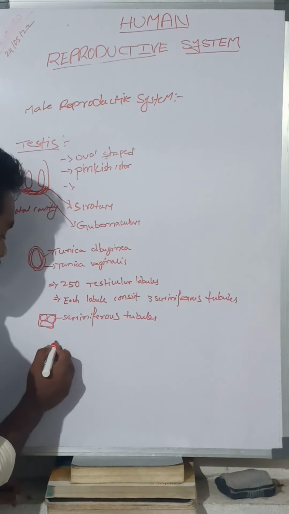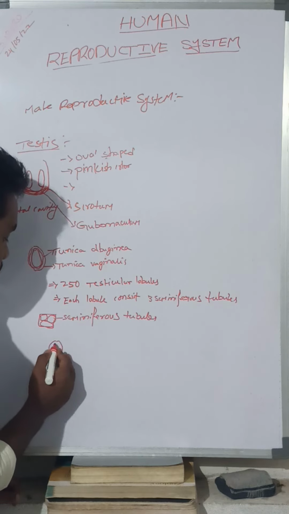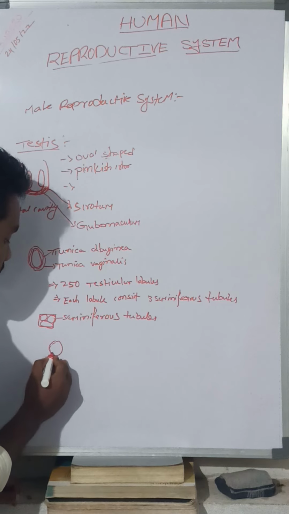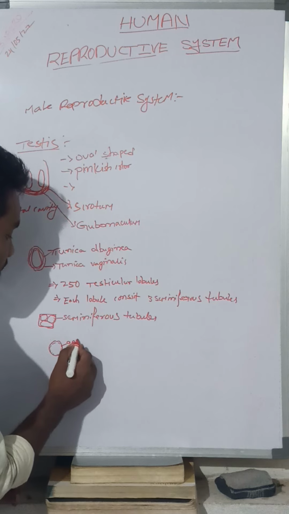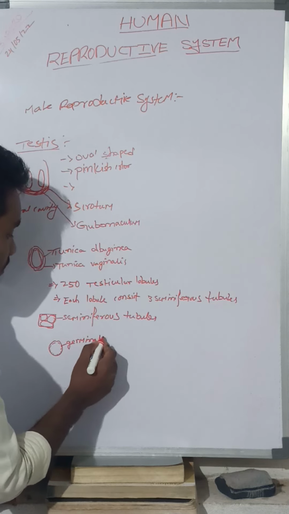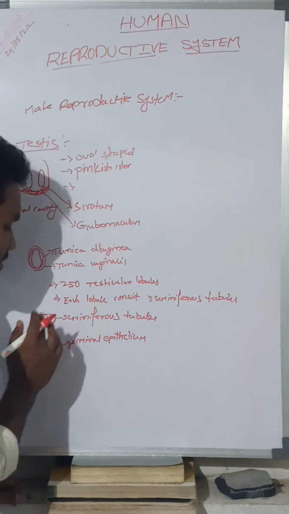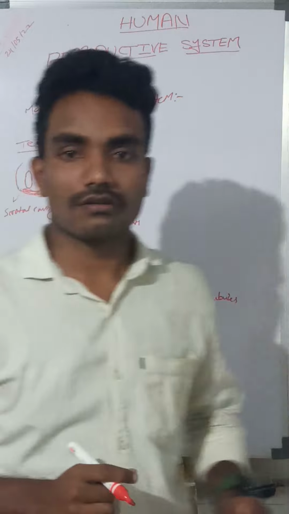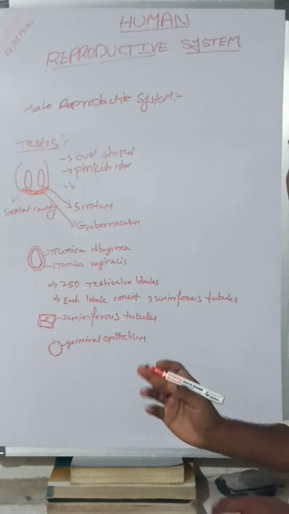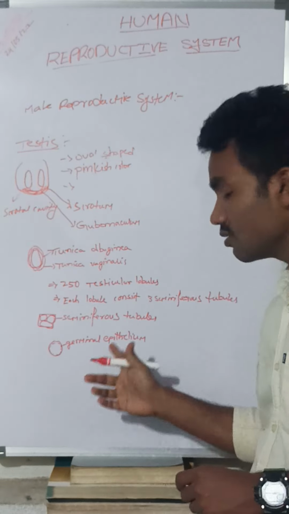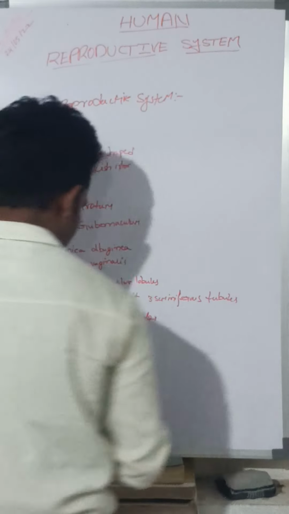When we take these tubules out, the inner surface of each seminiferous tubule is lined by the germinal epithelium. This germinal epithelium consists of spermatogonia mother cells and Sertoli cells.